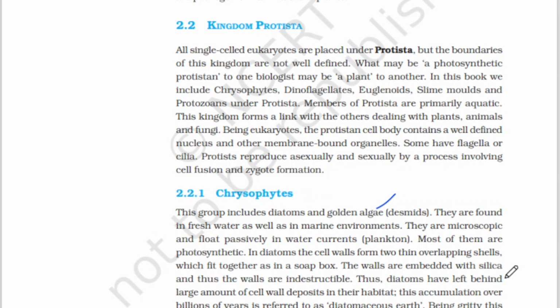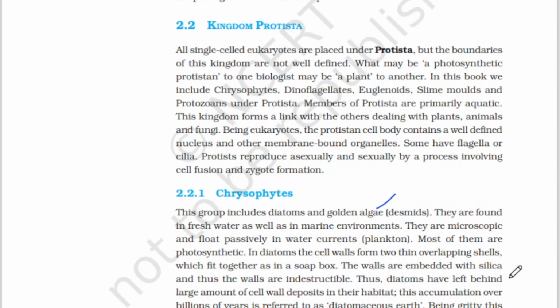Thus diatoms have left behind a large amount of cell wall deposits in their habitat. This accumulation over billions of years is referred to as diatomaceous earth. You might have heard about this word, and we will be learning about this mineral in chemistry also.